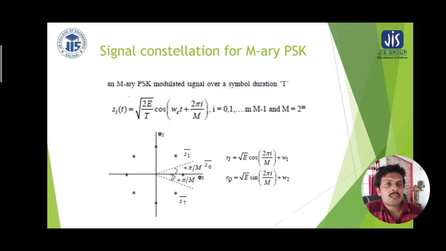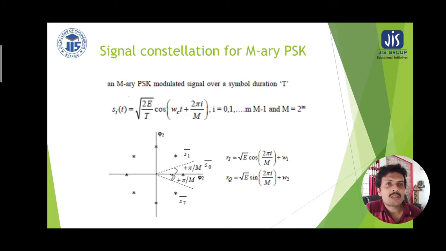The signal constellation of M-ary PSK is given here. If you observe the M-ary PSK modulated signal over the symbol duration capital T, it is given by square root of 2E by T times cos of omega c t plus 2 pi i divided by M. Here i stands for the signal number, that is, whether it is the first signal or second signal.